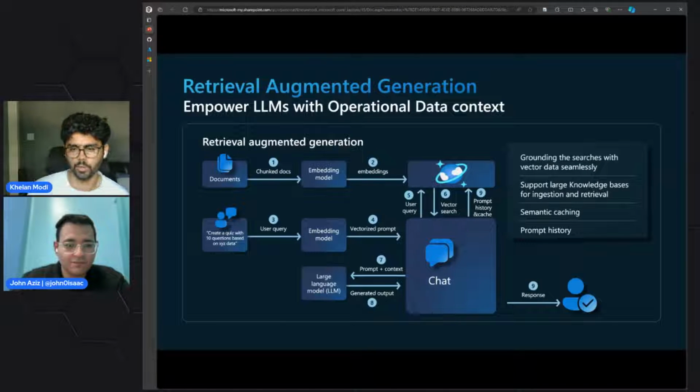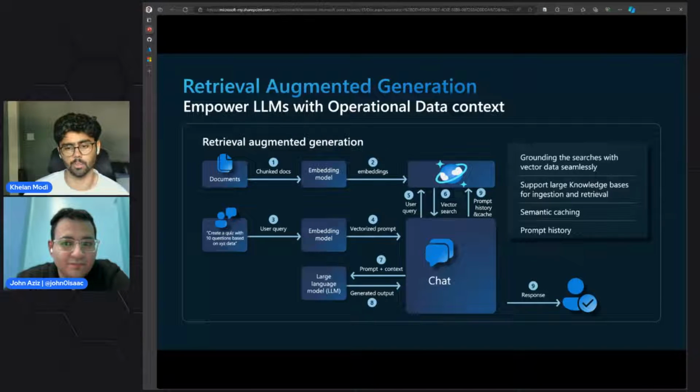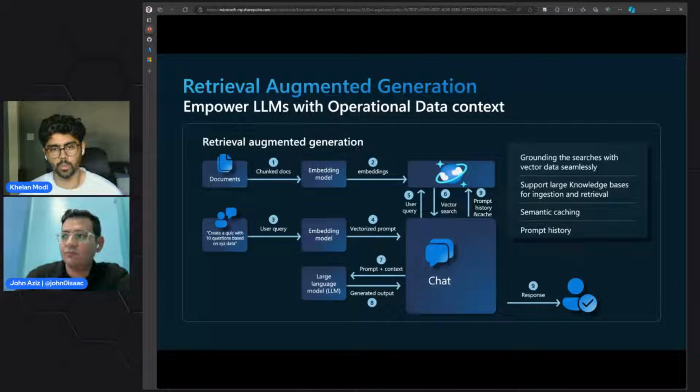Briefly going over the architecture for our demo today. If you have a bunch of documents, your documents are going to be chunked. We send them to an embedding model, which creates the embeddings. For reference, embeddings are a list of numbers which represent the semantic meaning of your data. Then we store your embeddings in Azure Cosmos DB for MongoDB vCore along with your operational and transactional data. At the same time, a user asks a question like, give me a high protein recipe. We take that question through the same exact embedding model and create a vectorized prompt.